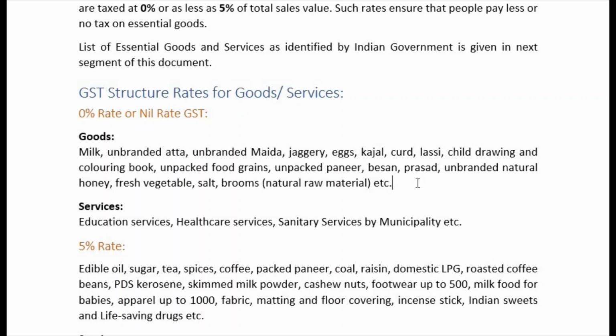temples. See, temples are kept out of the GST. It does not charge GST because we consider the temple a charitable trust, and therefore no GST is applicable over there for any kind of services, and therefore prasad is also, see, we cannot say it is exempted. For prasad it is nil rate of tax.